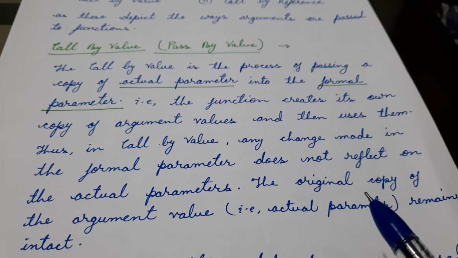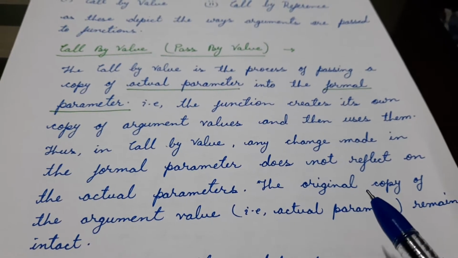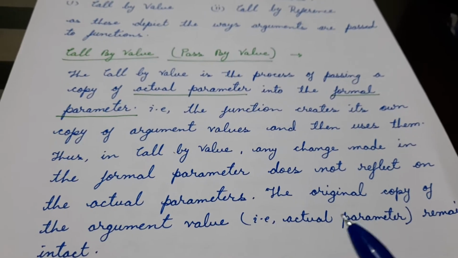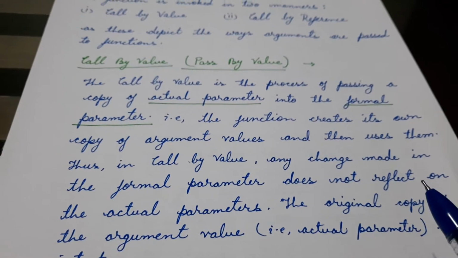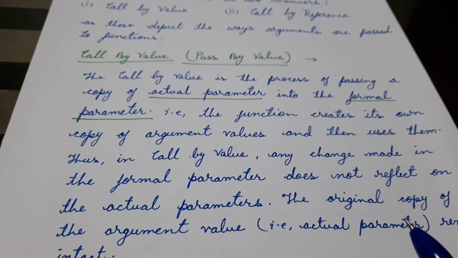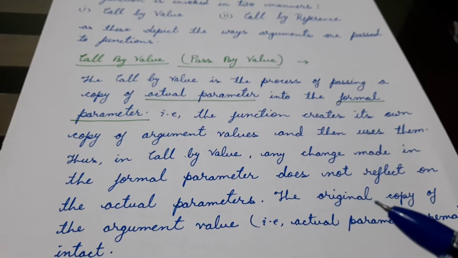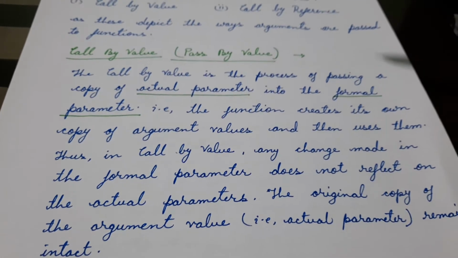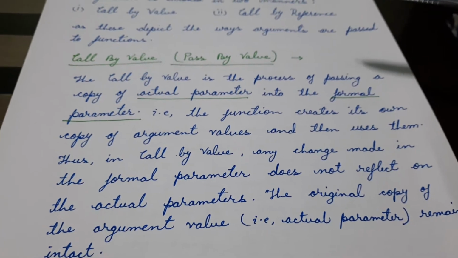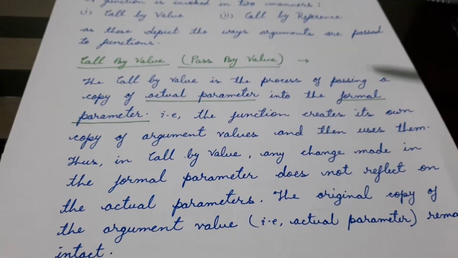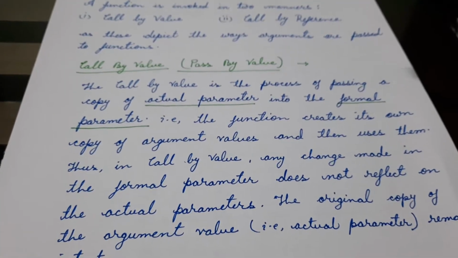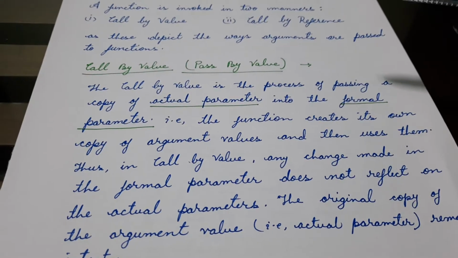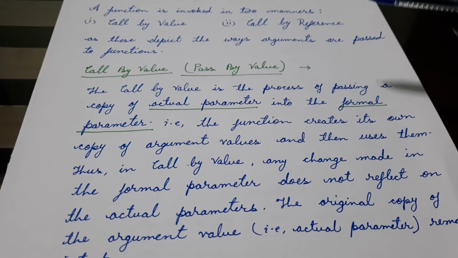This is very important to understand: how call by value works. Suppose we have a formal parameter and an actual parameter. We have seen that the actual parameter copies its value to the formal parameter. Now in the formal parameter, suppose there is a parameter named x. I am increasing the x value in the function: x equals x plus 2.